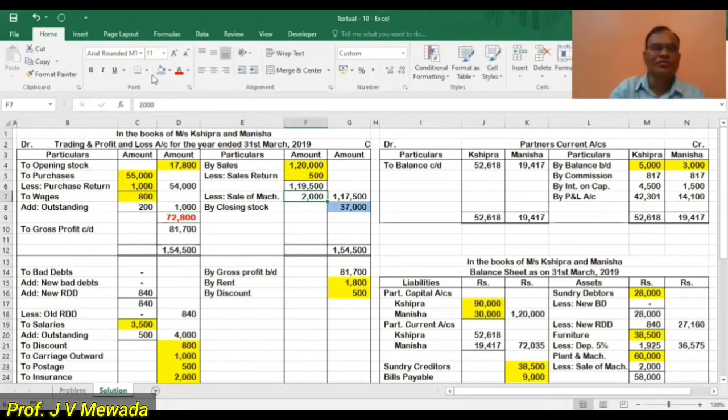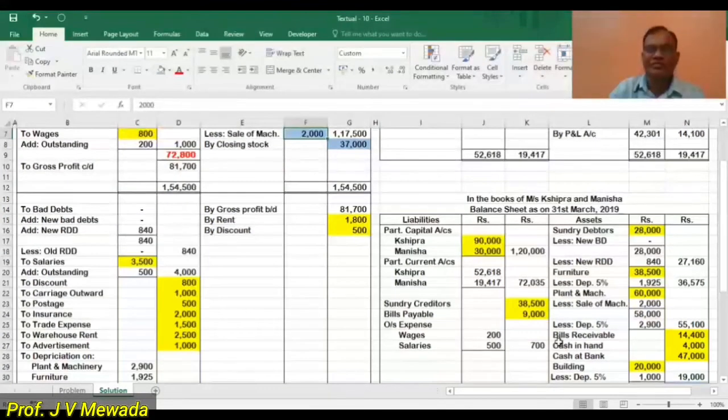So 2,000 we have to subtract from the sales, and at the same time 2,000 we have to subtract from the plant and machinery because we have sold the plant and machinery. It was included in sales, so that is why we have subtracted. One debit effect and one credit effect.